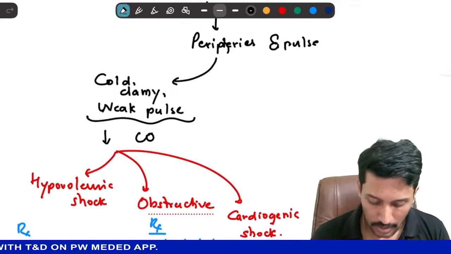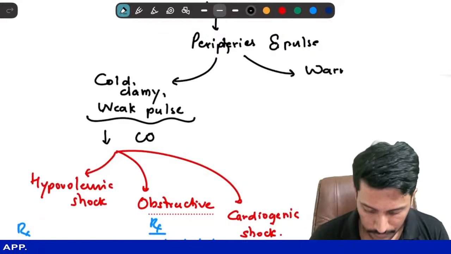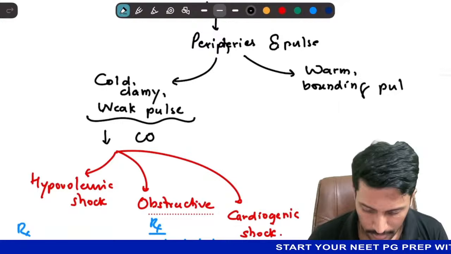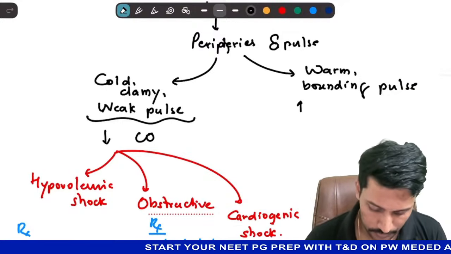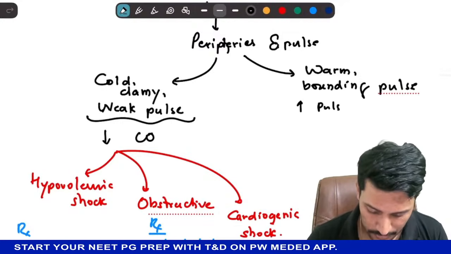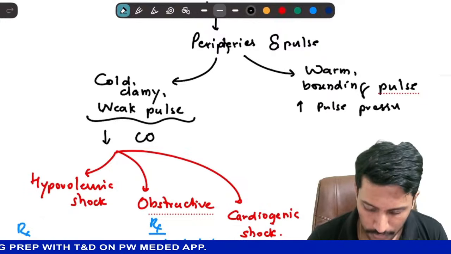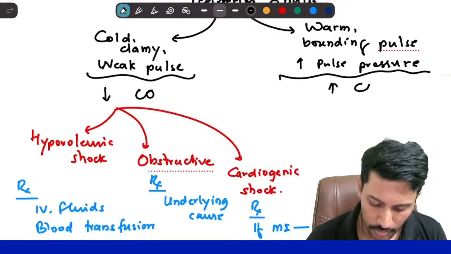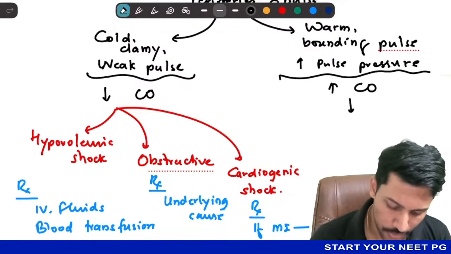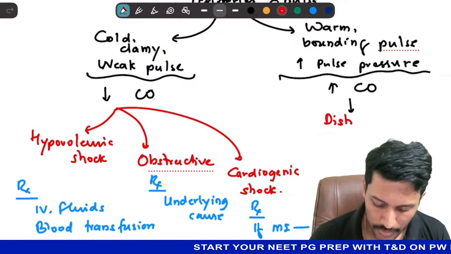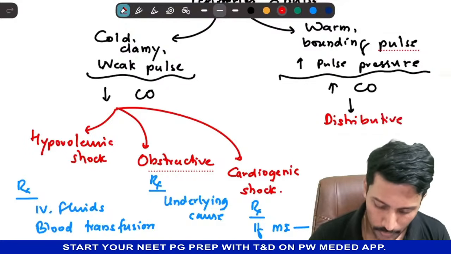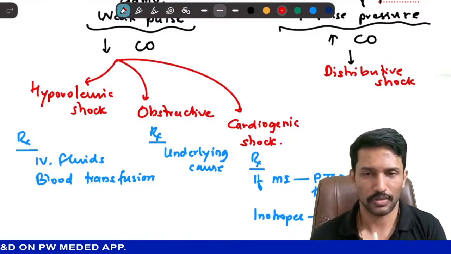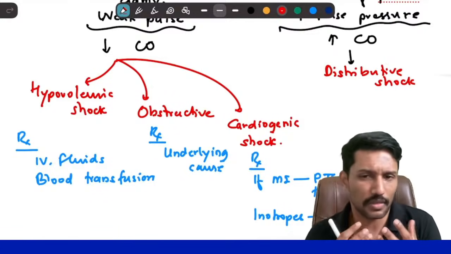But if the peripheries are warm, you have bounding pulse, and you have increased pulse pressure, all of this indicates that you have a high cardiac output shock, and we should be thinking about distributive shock. That could be anaphylactic shock, septic shock, or that could be neurogenic shock, right? From the history, we will always be able to conclude about the cause.